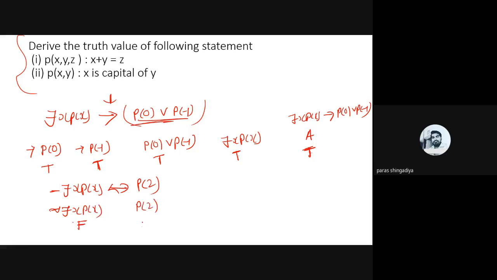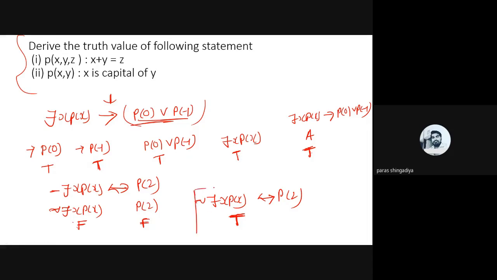P of 2 is also false. And now we require the negation of 'there exists x, P(x)' biconditional with P of 2. Apply biconditional on both: both are false, so in this biconditional case it will be true. So the answer of this last one will be true.